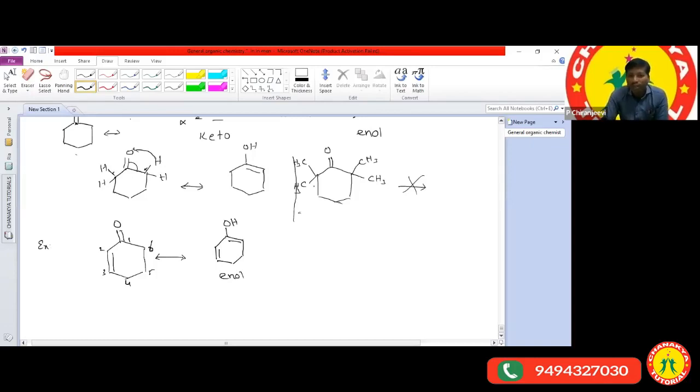Okay, and one more structure. I think I saw this question in a previous paper, mains level. This is one more example. Does the given molecule exhibit tautomerism or not?